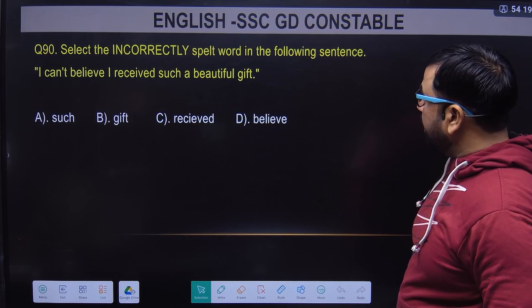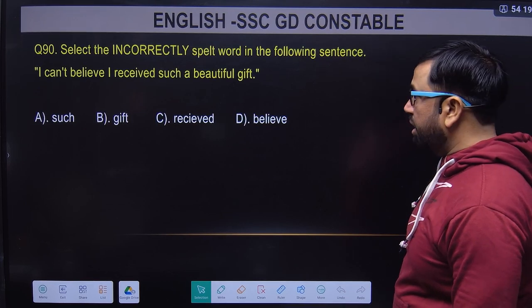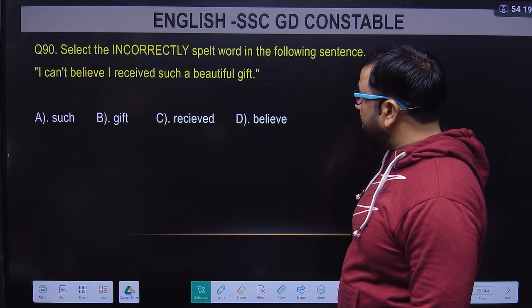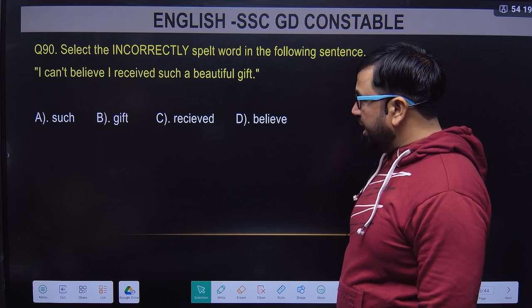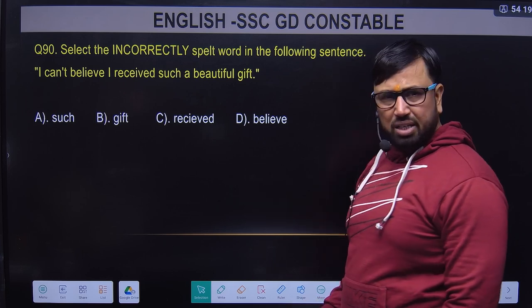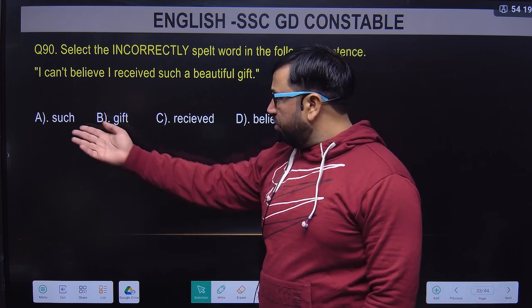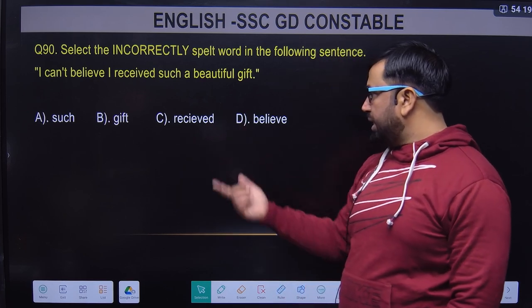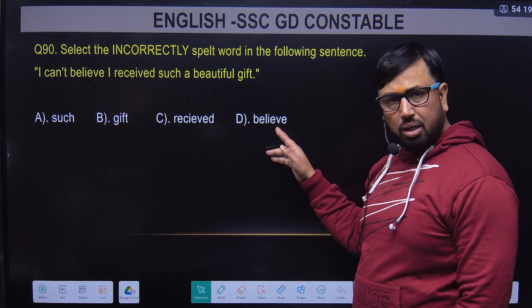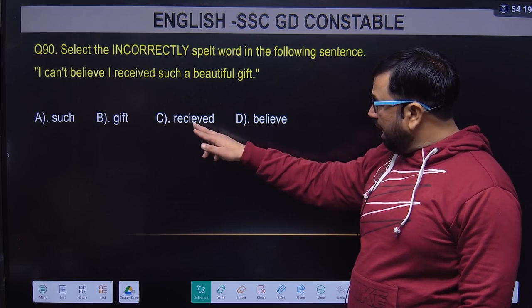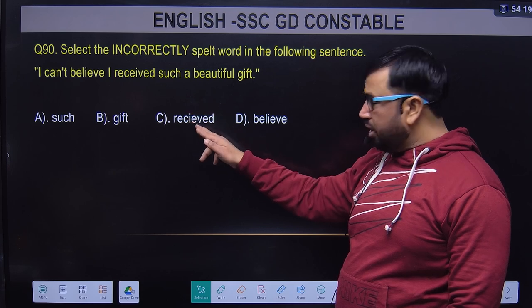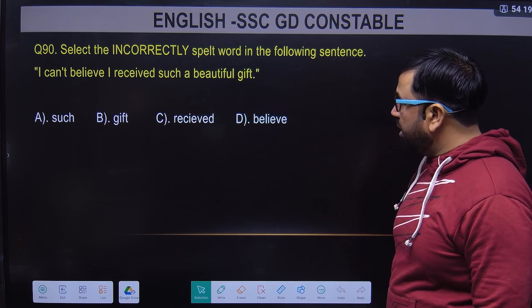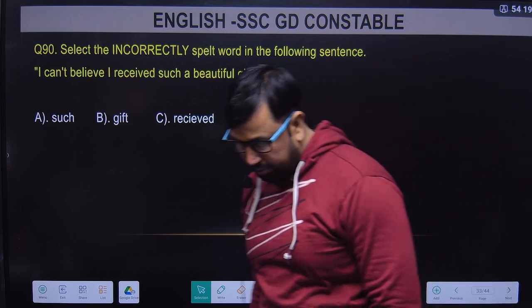Alright, find the incorrectly spelled word in the following sentence. The statement is: I cannot believe I received such a beautiful gift. Very easy, because such and gift are very simple words. The confusion could be in believe and received. Believe looks right, but it is not I-E-V; the E should come first and the I after it, in received. So C option has the wrong spelling, received. C option is the right answer.